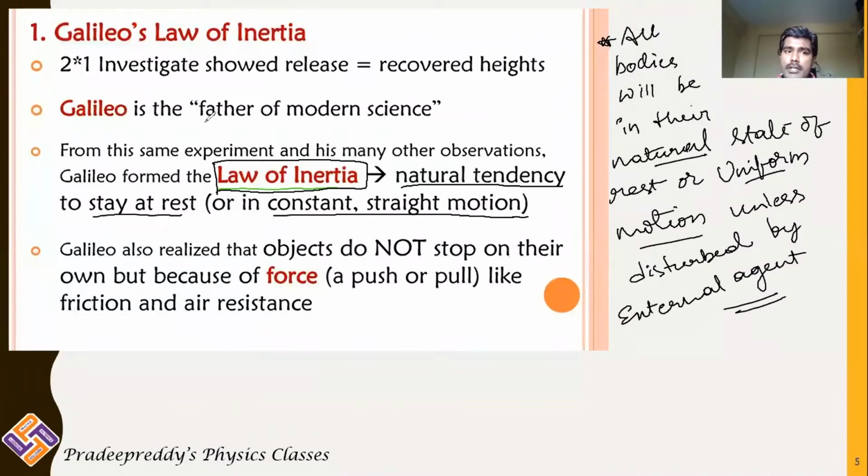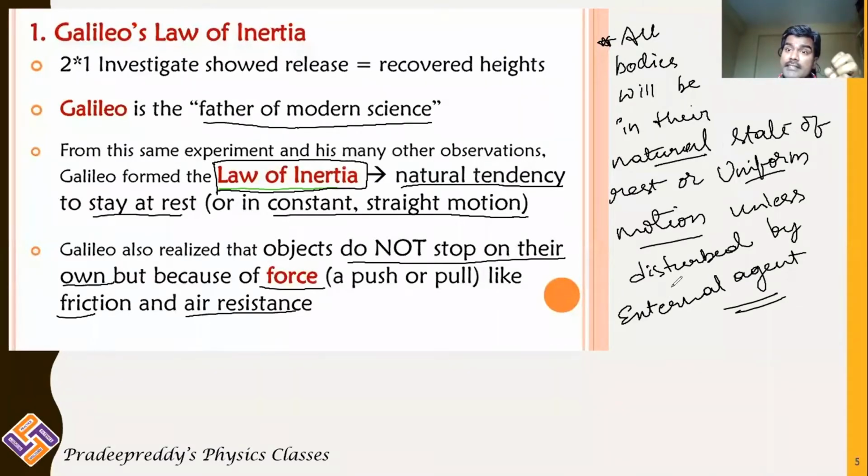And Galileo is treated as the father of modern science. Galileo also realized that objects do not stop on their own, but there is a force like friction or air resistance which opposes the motion. So because of the opposing forces acting on the body which is in uniform motion, it comes to rest. A body in uniform motion comes to rest because of an external agent.